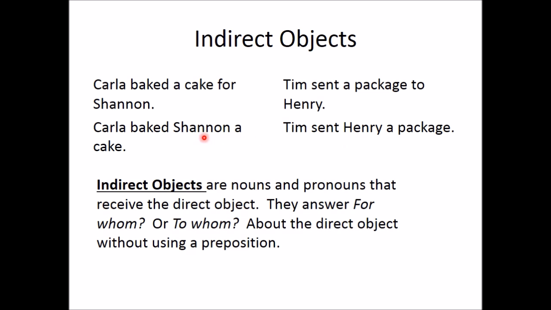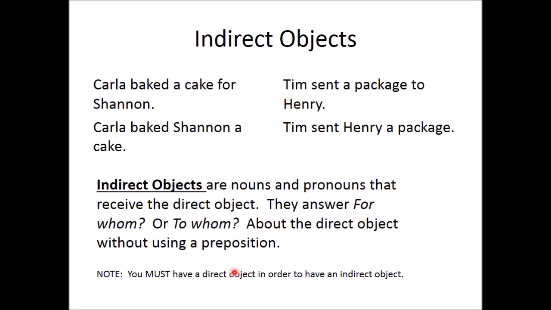Okay? It's not an object of a preposition anymore because there is no preposition. So now they are called indirect objects, which is a new noun job. Indirect objects are nouns and pronouns that receive the direct object. They answer the questions for whom and to whom about the direct object without using a preposition.